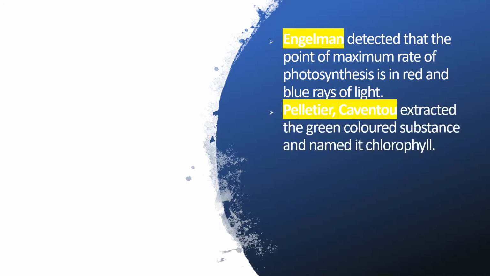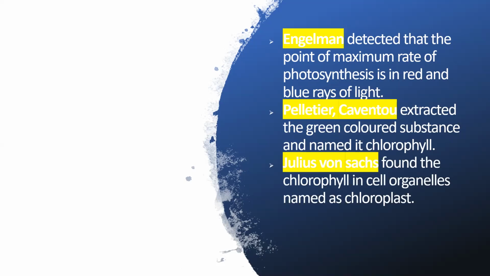Later, Pelletier and Caventou extracted the green colored substance and named it chlorophyll. As discussed earlier, the raw materials of photosynthesis are converted into carbohydrates in the presence of sunlight, and the particular pigment which helps in photosynthesis is chlorophyll.